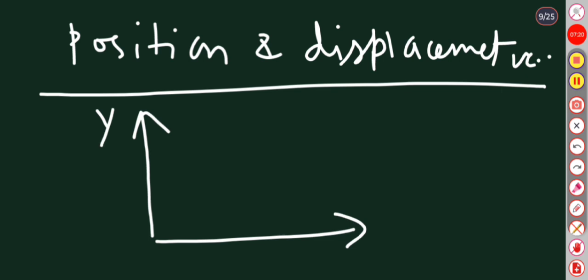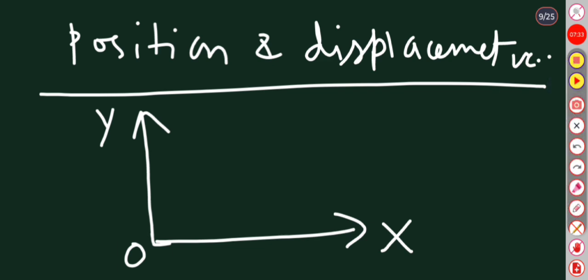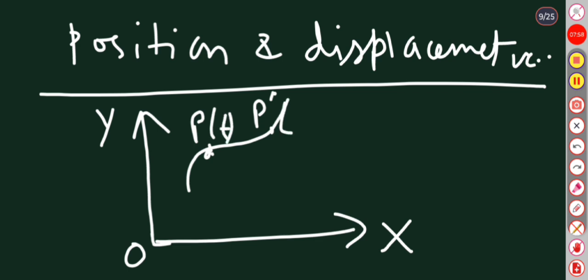This is our y-axis and this is our x-axis, where the two axes meet is called the origin point O. Let P and P dash be the positions of the object at time t and time t dash.